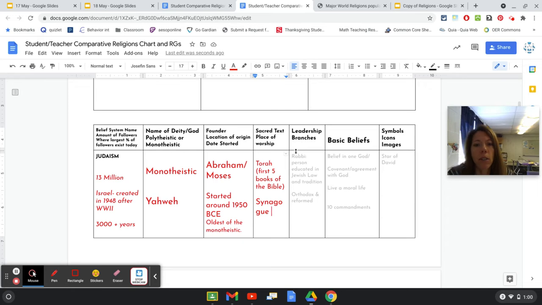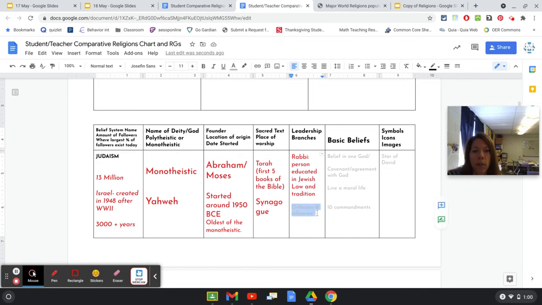Who are the leaders? Rabbi. If you've ever heard the term rabbi, maybe you've just heard it in a movie. That could be true. I don't know. But a rabbi is a religious person in the Jewish community. They are educated in the law and the tradition, and they would have a working knowledge of the Torah.